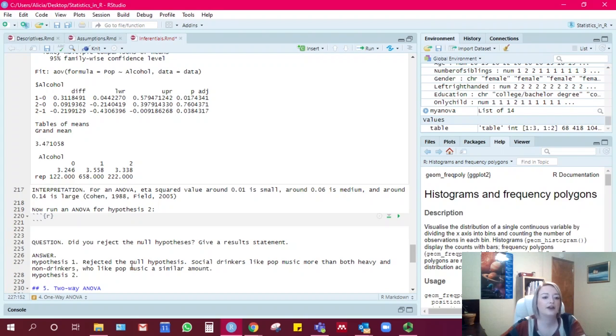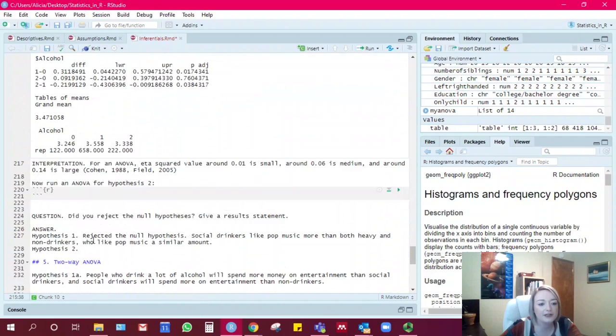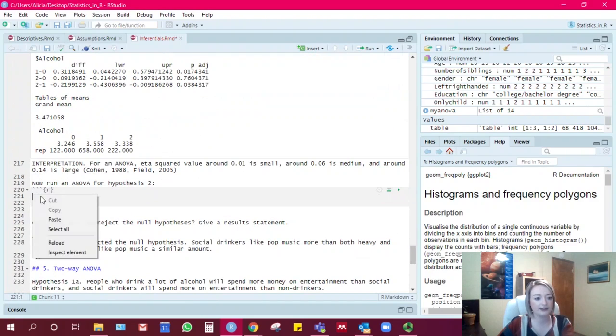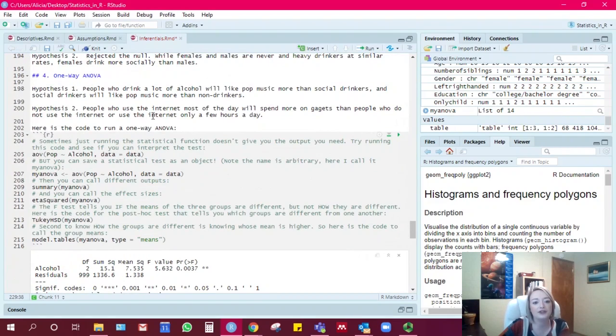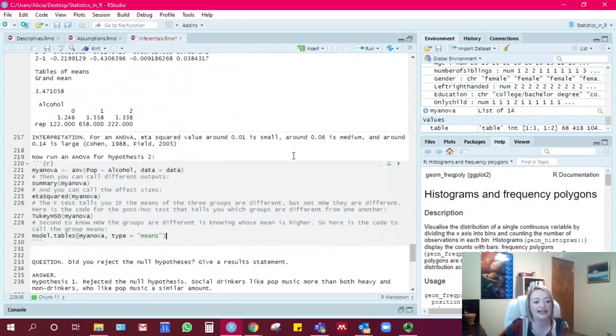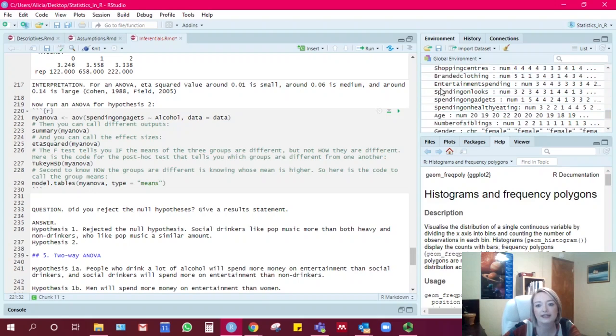Okay, and then for hypothesis 2, I am going to copy and paste the code from up here to this section right here. And then the two variables we're running in our second ANOVA are internet usage and spending on gadgets. And again, you can look right here if you don't know exactly how to spell out those variable names.